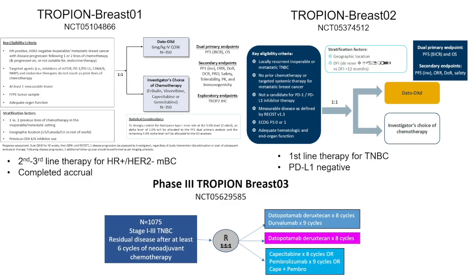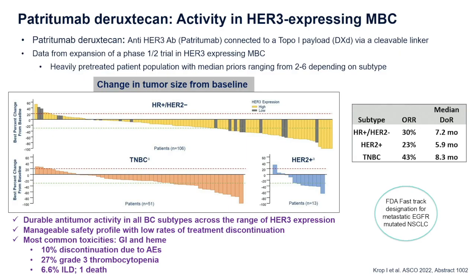TROPION-Breast01 studied Dato-DXd versus chemotherapy in second or third line therapy for hormone receptor-positive breast cancer. That trial has completed accrual. We're hoping for data later this year. And TROPION-Breast02 is an ongoing trial in the first-line triple-negative setting. And then there is a post-neoadjuvant trial called TROPION-Breast03, looking at Dato with or without durvalumab in patients with residual disease after neoadjuvant therapy for triple-negative breast cancer.